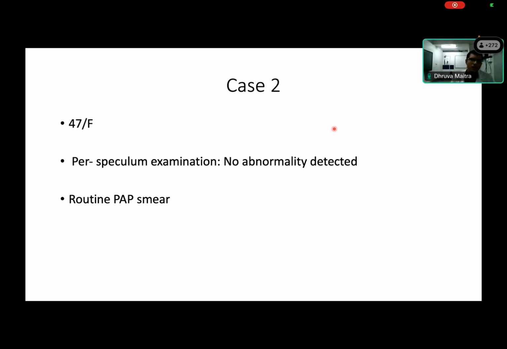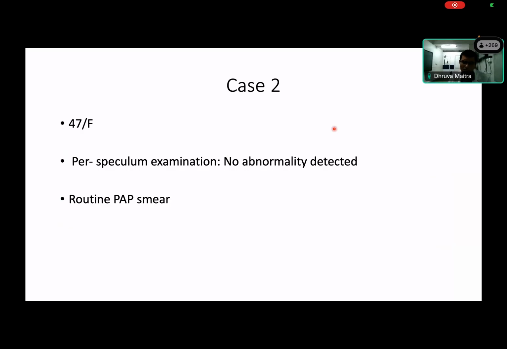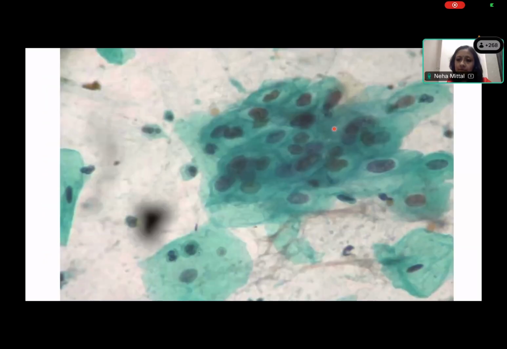Yes, ma'am. So, a 47-year-old female, first speculum examination, no abnormality detected. Pap smear was done. So is this examination enough? I've said first speculum, no abnormality detected. Is this examination enough? Would you like to know something else?